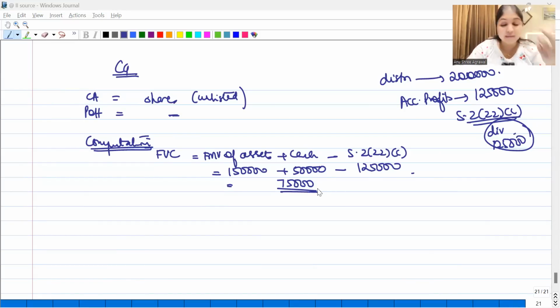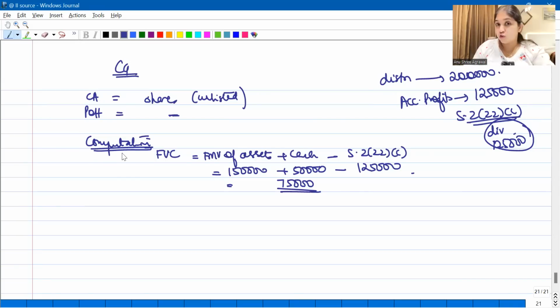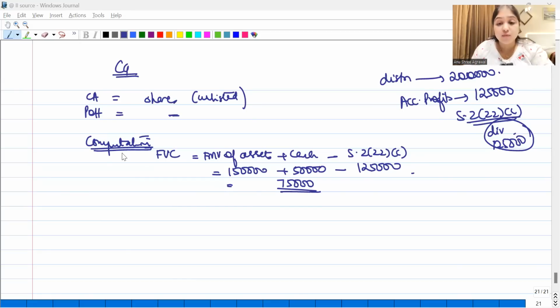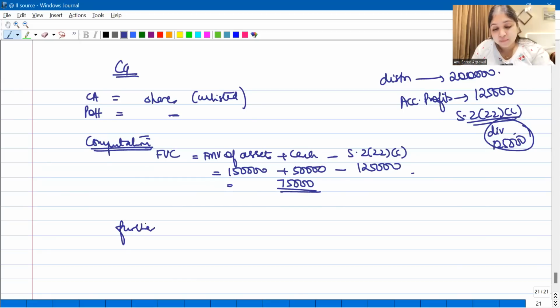Okay, now tell me, we have the FPC number. Do we have expenses on transfer? No information given. Have they given us cost of acquisition? No information given. Have they given us cost of improvement? No information is given. Because no information is given, we will simply write that further computation is not possible.